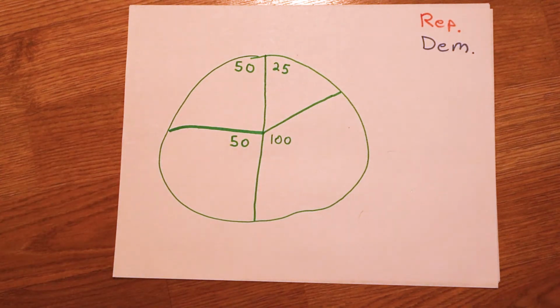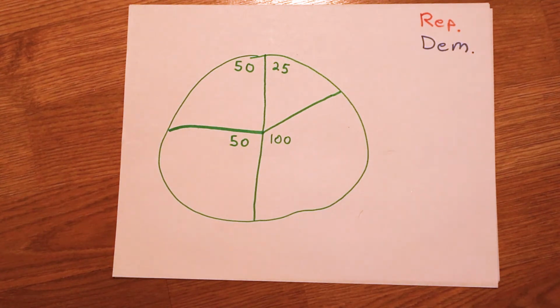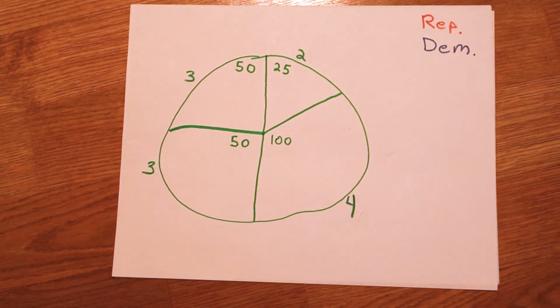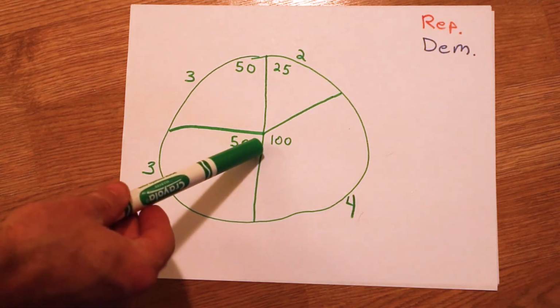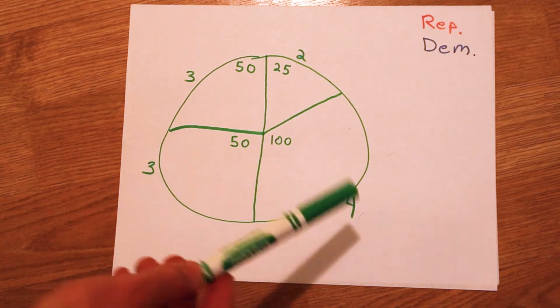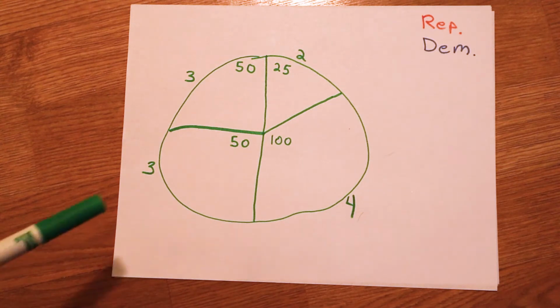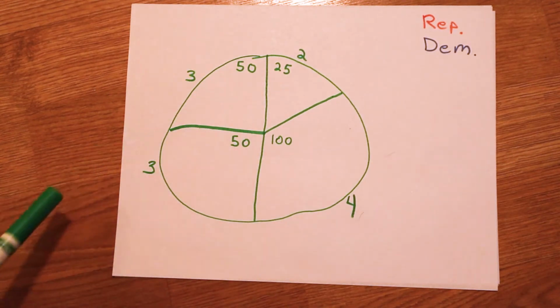So the largest states get the highest number of electoral votes. So the electoral votes I will put on the outside of the circle. So in this example, a population of 100 people equals 4 electoral votes. A population of 50 people equals 3 electoral votes.